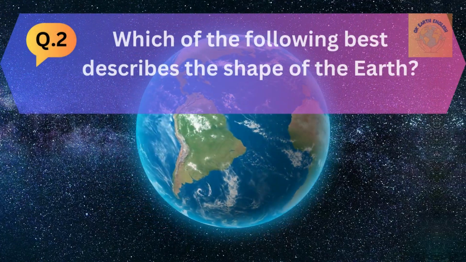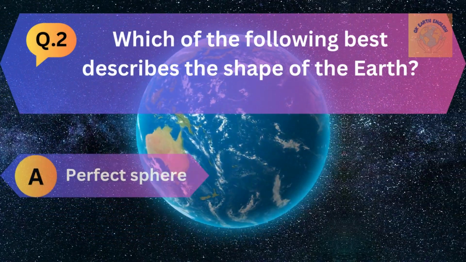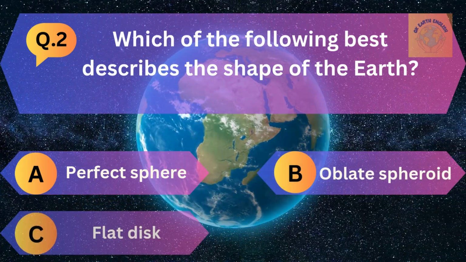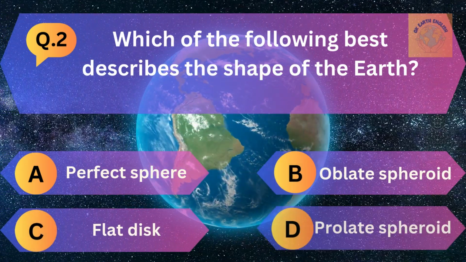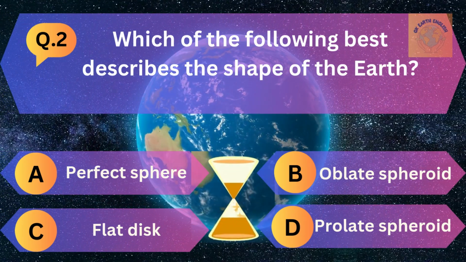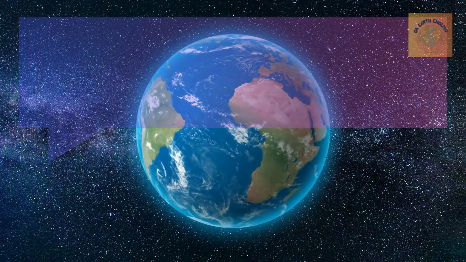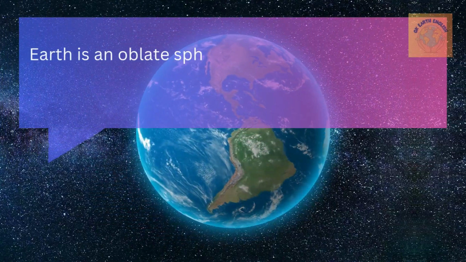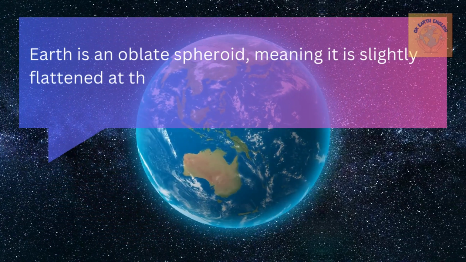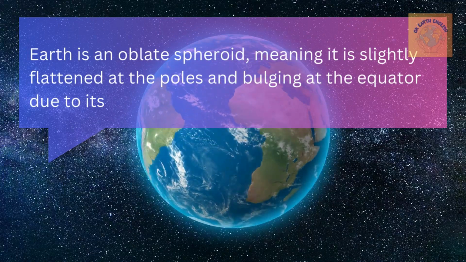Question number 2. Which of the following best describes the shape of the Earth? A. Perfect sphere, B. Oblate spheroid, C. Flat disk, and D. Prolate spheroid. The correct answer is oblate spheroid. Earth is an oblate spheroid, meaning it is slightly flattened at the poles and bulging at the equator due to its rotation.